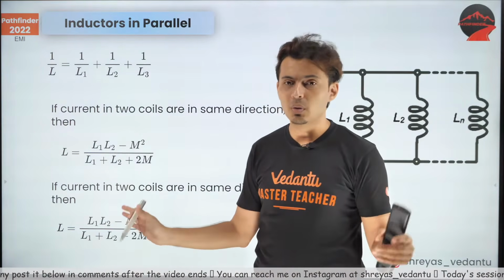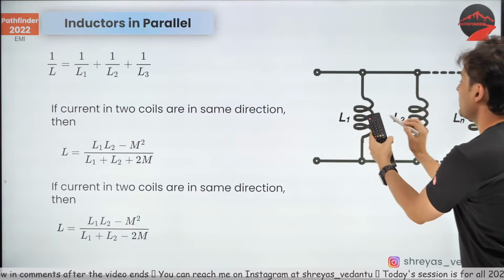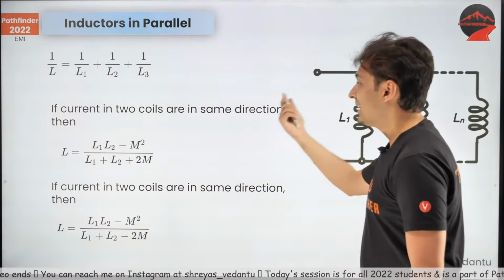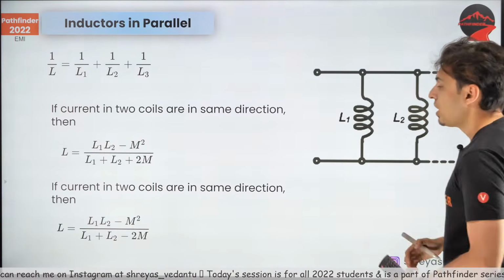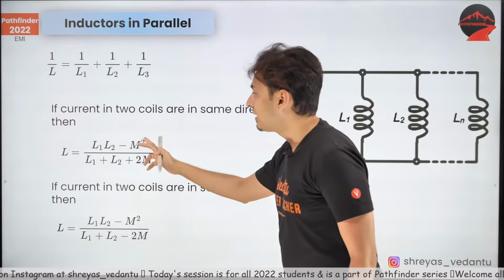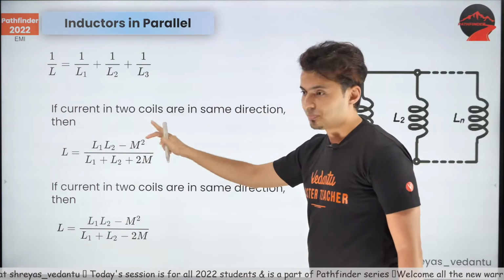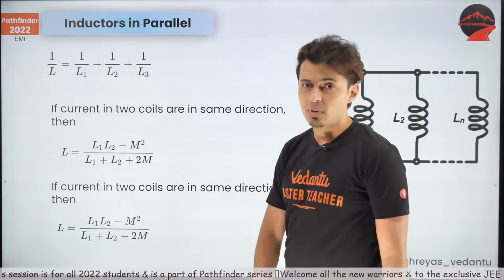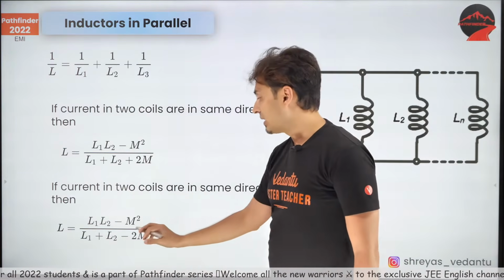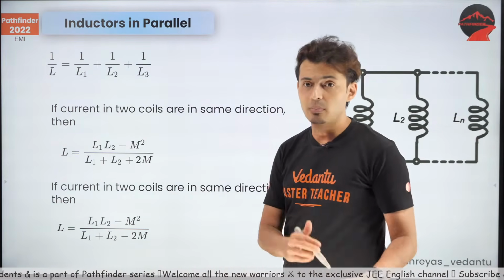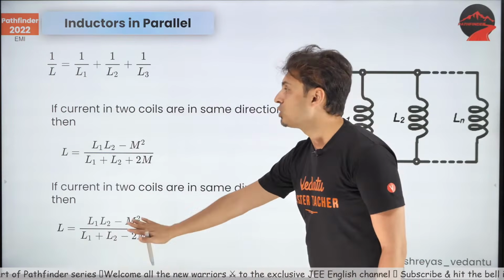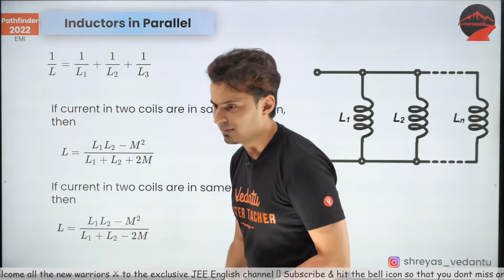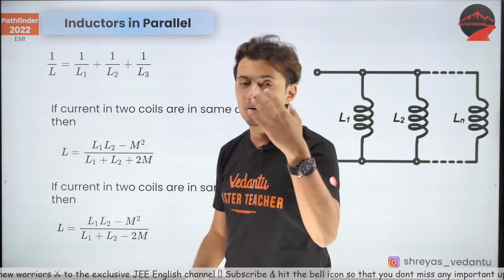But I'm just telling it to you that if you take into account their mutual inductance, then whether the coils are in the same direction or opposite direction, you will have some additional terms. If the coils are in the same direction, you have minus M square on the top and plus 2M below, and if they are opposing each other, then you have minus M square on the top and minus 2M below. But generally mutual inductance between the coils is ignored, and this part is not there in the JEE Main syllabus.